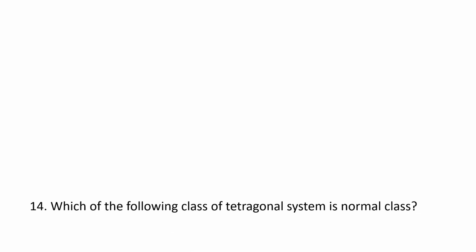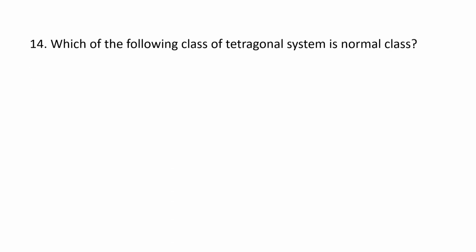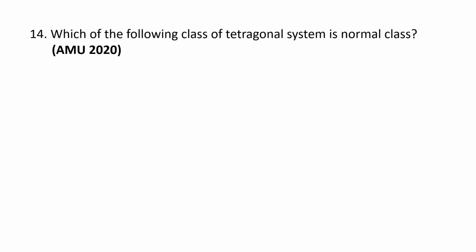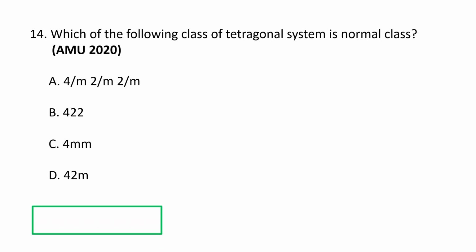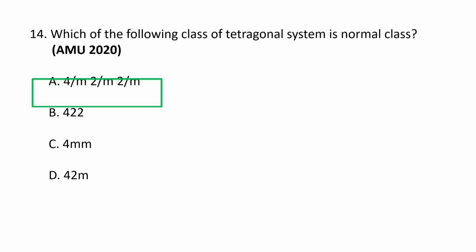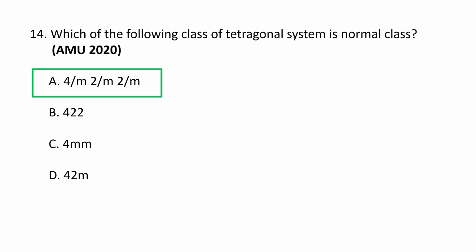This property of chirality makes them optically active, meaning they rotate plane polarized light in opposite directions. Next question. Which of the following class of tetragonal system is normal class? A. 4/m 2/m 2/m, B. 422, C. 4mm, and D. 42m. The correct option goes as 4/m 2/m 2/m. This class of tetragonal system is considered as the normal class.